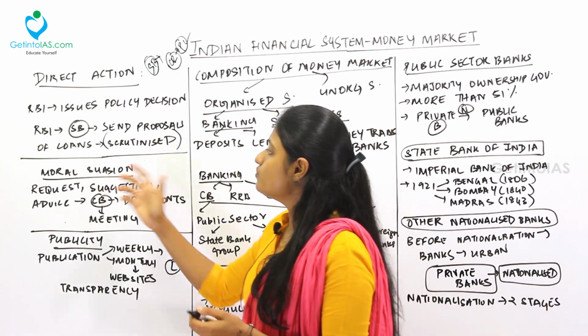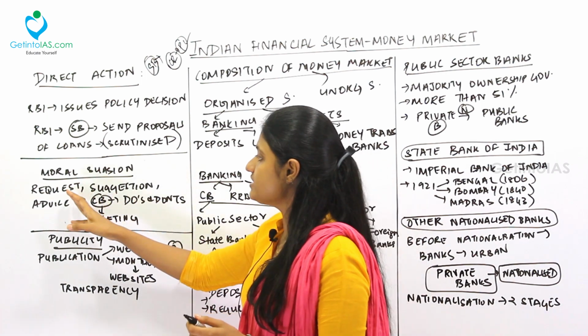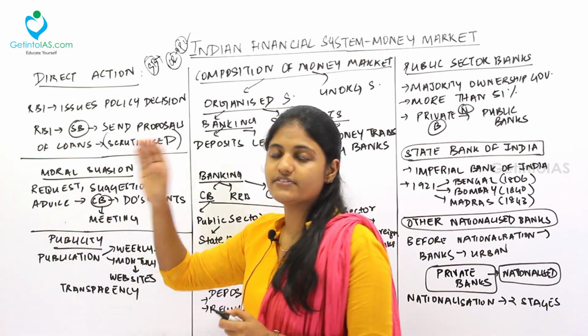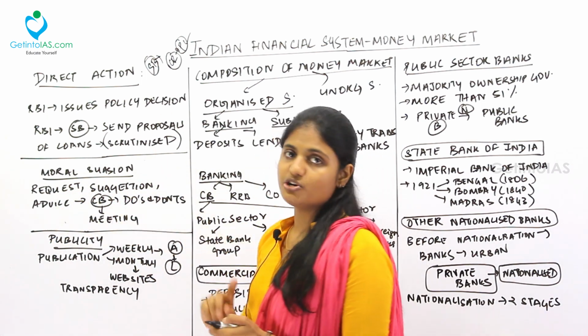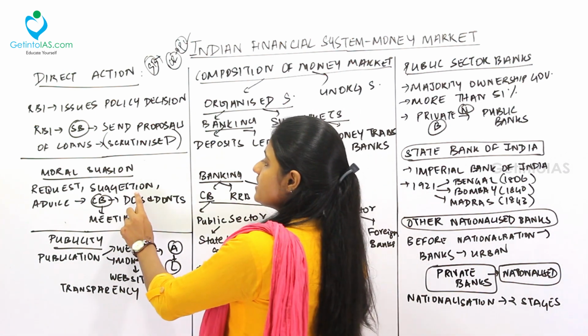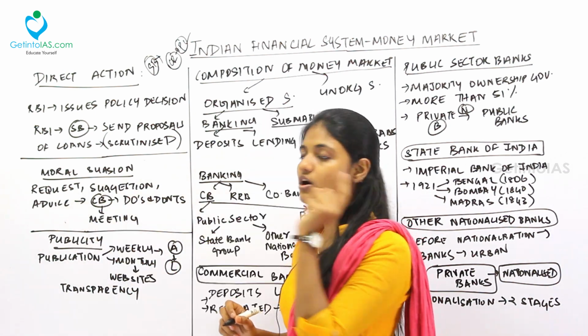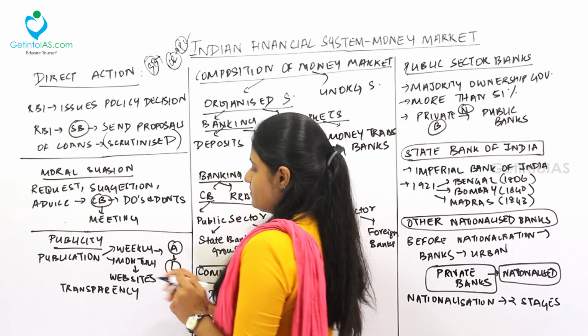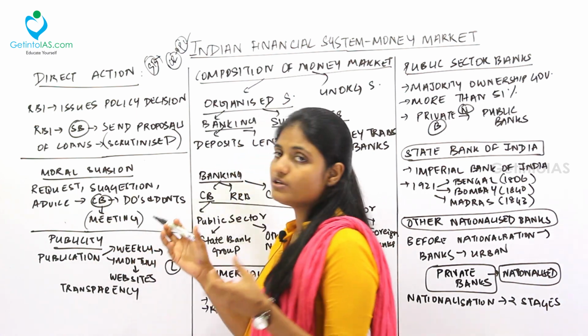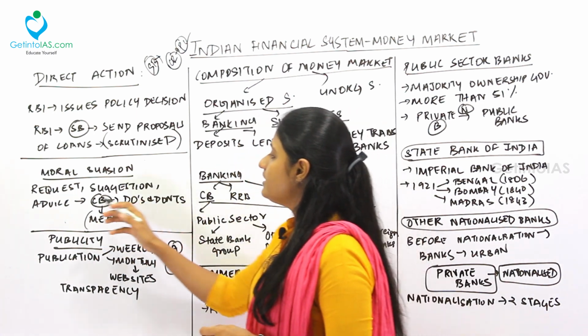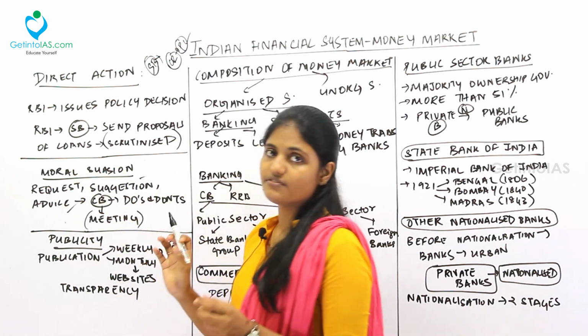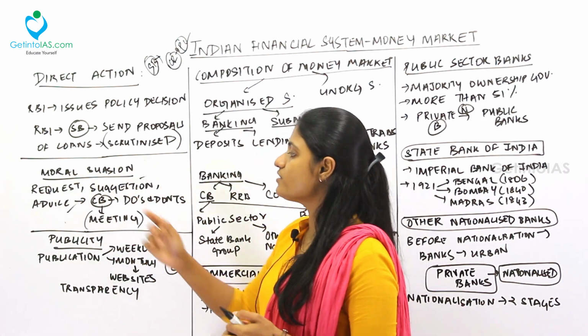Fine. Next, moving to moral suasion. It is a request, suggestion or advice given by the central bank to the commercial banks. So it will tell what the do's and don'ts are in the banking system. Normally the commercial banks will meet with the RBI and they will decide on the suggestions and advice given by the RBI. This is called moral suasion.